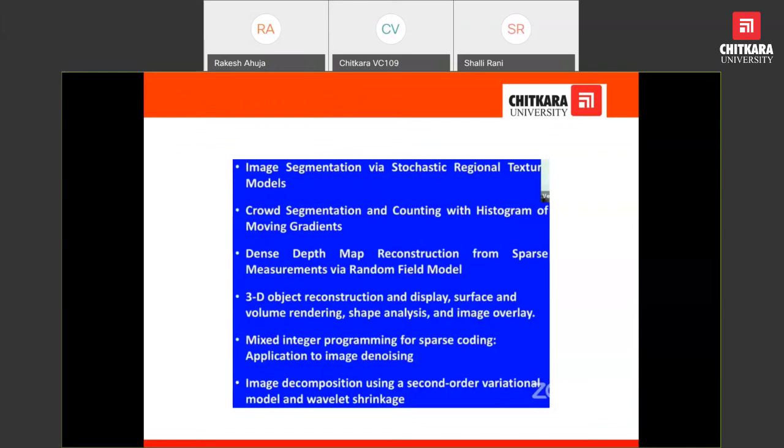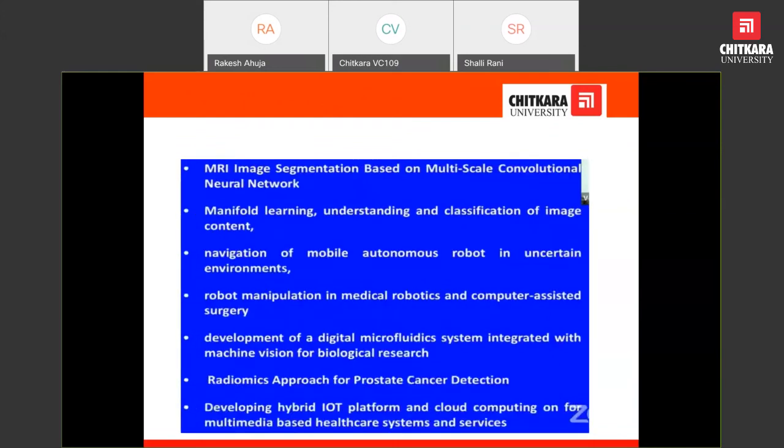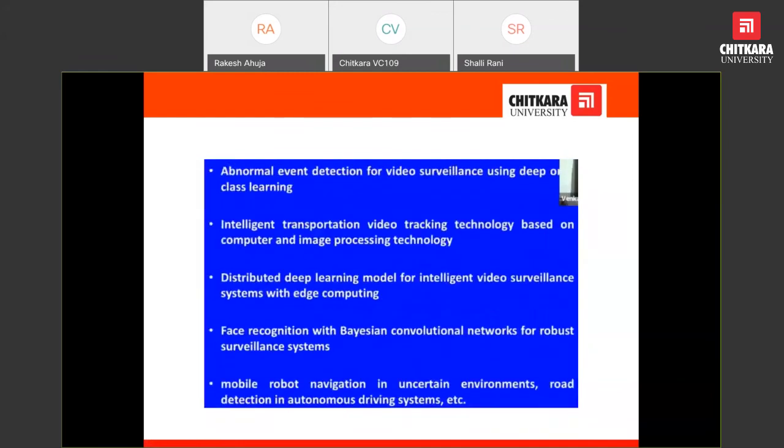Image segmentation, crowd segmentation, 3D object reconstruction, image decomposition. In the case of medical images, we would be able to have MRI image segmentation. In the case of learning, training institutes meant for learning, understanding and classification of image content will be helpful for those taking online classes, navigation of mobile robots, robot manipulation, and various hybrid IoT platforms, cloud computing, abnormal event detection for video surveillance. This is a very important task.